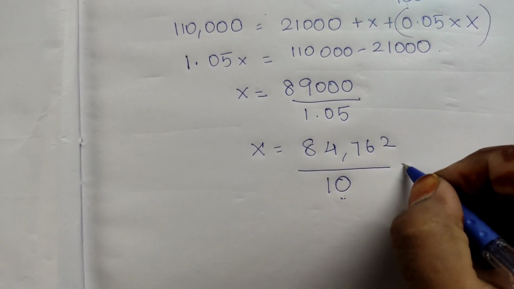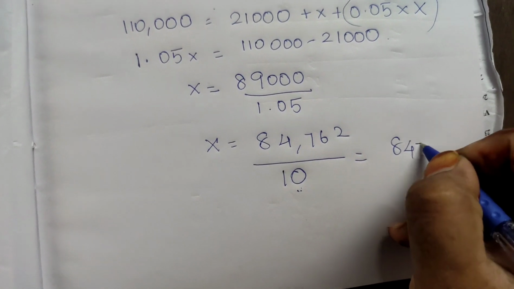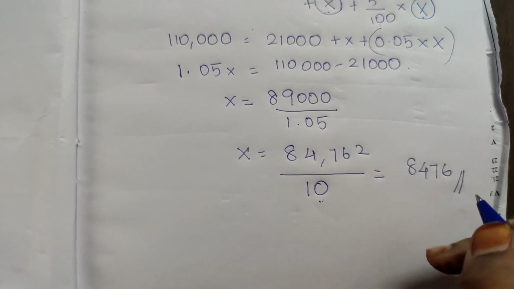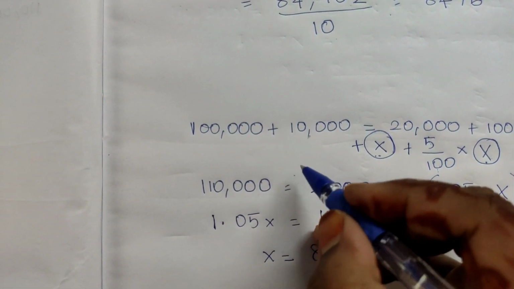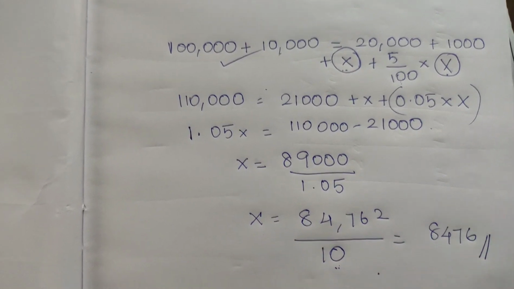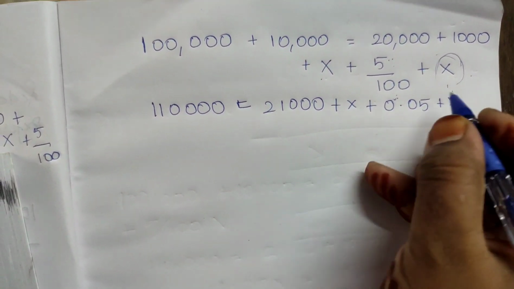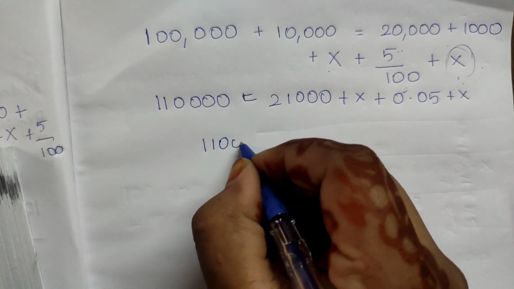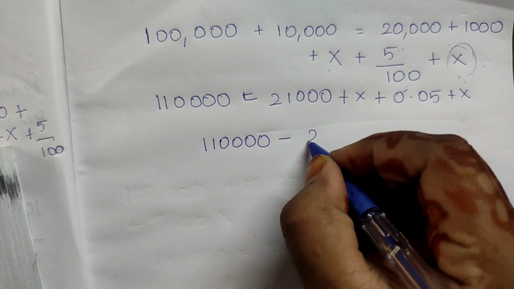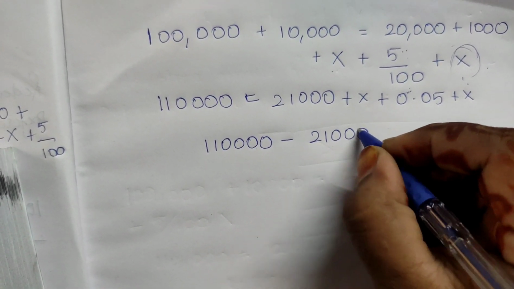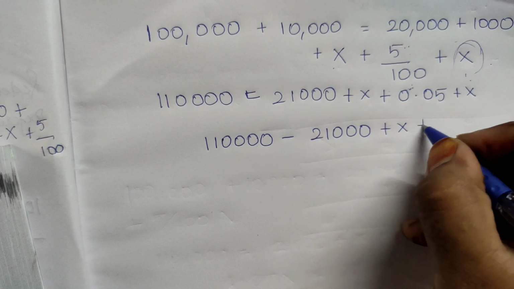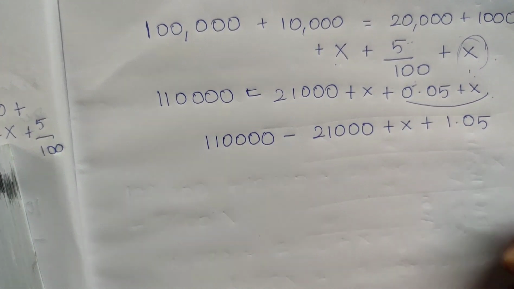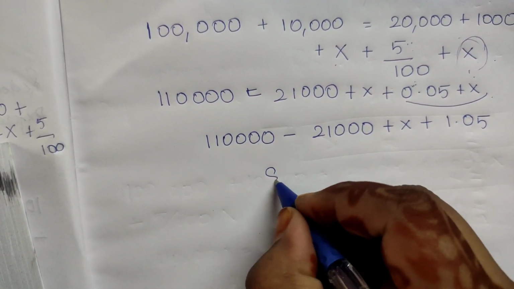What is the rate of equity which we are going to issue? Face value is 10. So 8,476 is the number of shares we need to issue in order to redeem this 1,10,000. Again we write 1,10,000 minus 21,000 equals X plus 0.05 X, which is 1.05 X. If we subtract, we get 89,000.